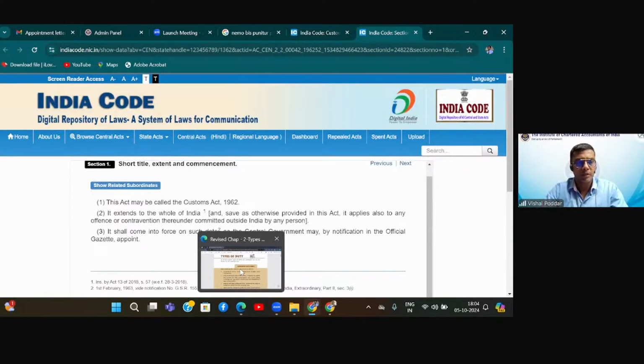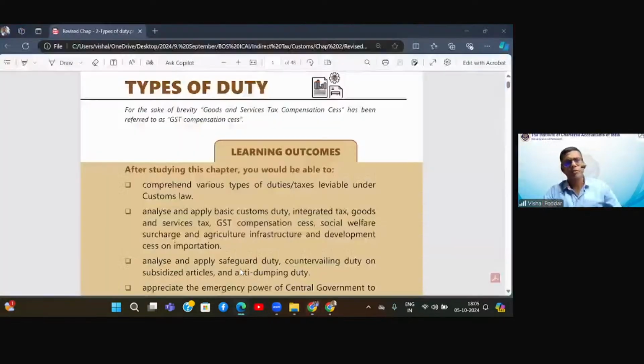Yes. CBIC portal is also good, but I think you can try it from the India Code portal, which I at least find more relevant, and it helps me get it faster. Yes, CBSE portal is also good.